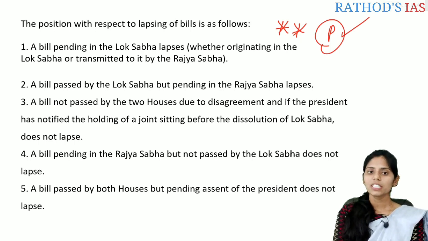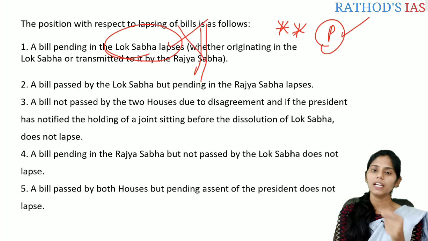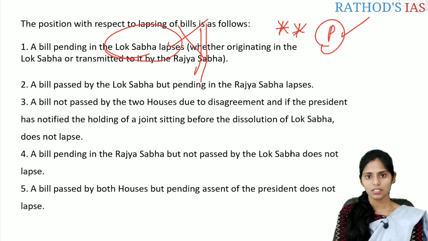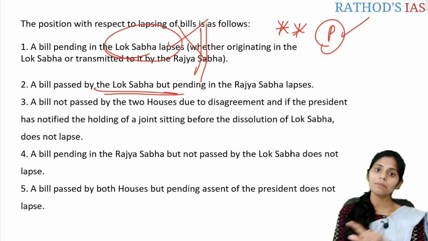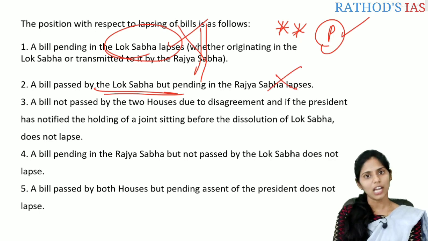Whenever any bill is pending in the Lok Sabha and the Lok Sabha is dissolved, regardless of where it originated, whether it originated in the Lok Sabha, or originated in the Rajya Sabha but is pending in the Lok Sabha, the bill pending in the Lok Sabha will lapse. And if the bill is passed by the Lok Sabha but is pending in the Rajya Sabha, then this bill also lapses.